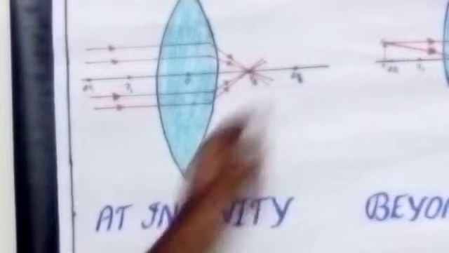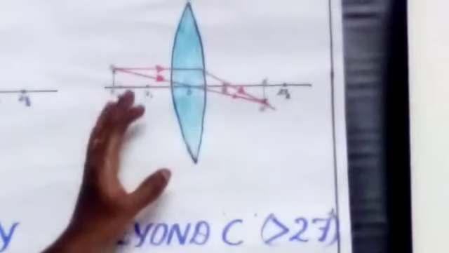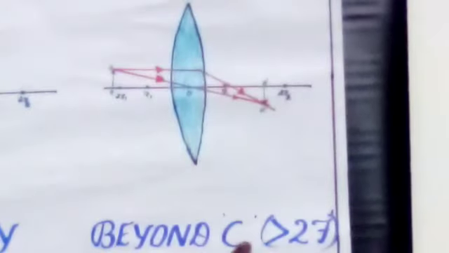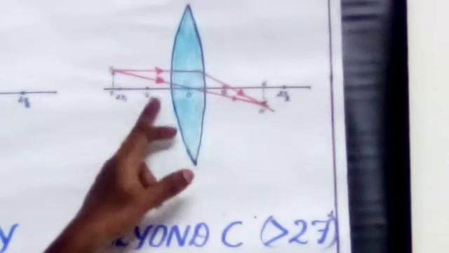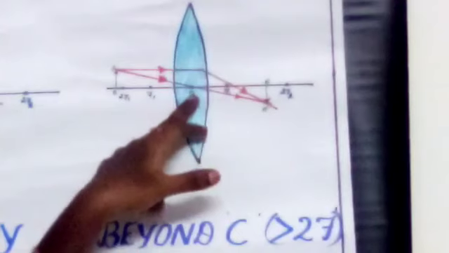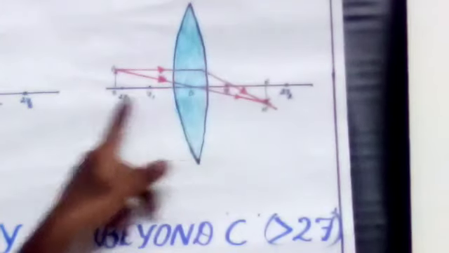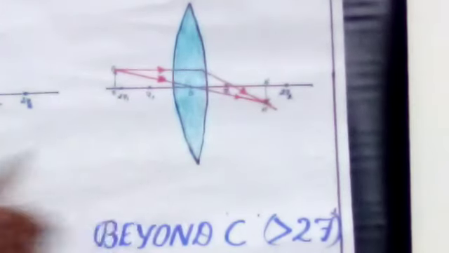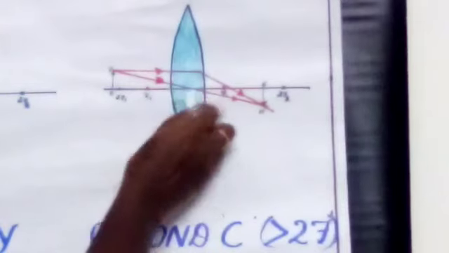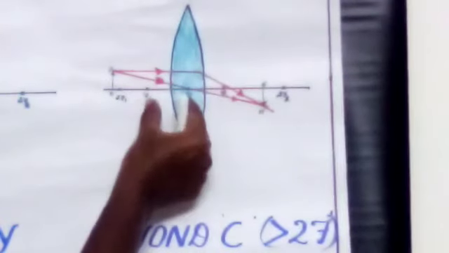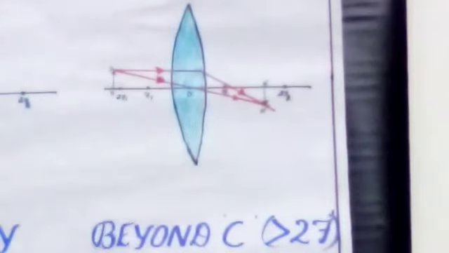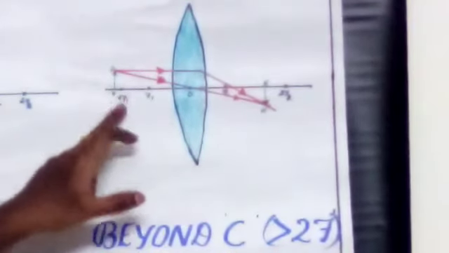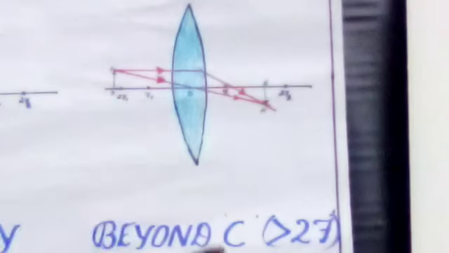Okay. Second one: if the object position is beyond C. Here C denotes the center of curvature. Here we mention the point optic center O, next here F1, and here 2F1. From the optic center to F1 is the focal length. Double the focal length, that point is called 2F1. This 2F1 is also called the center of curvature, so we mention the letter C here.